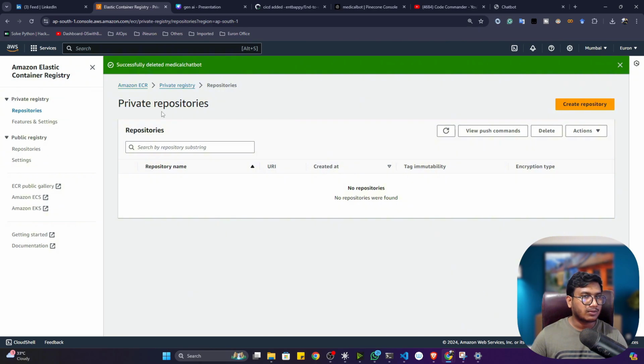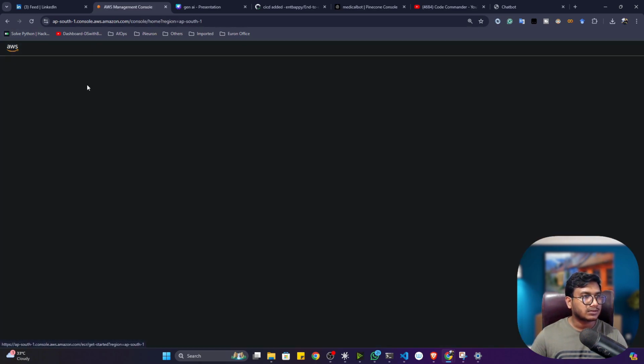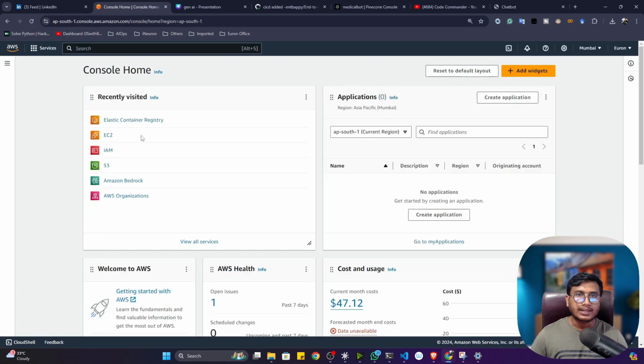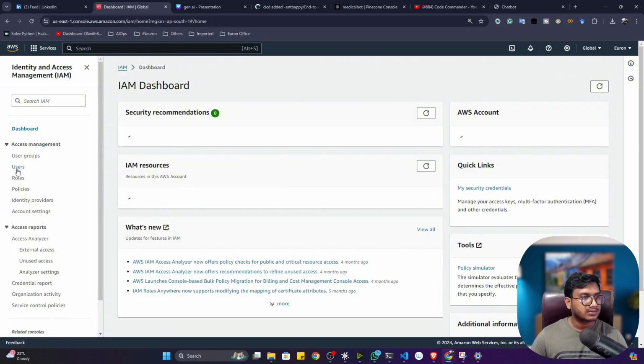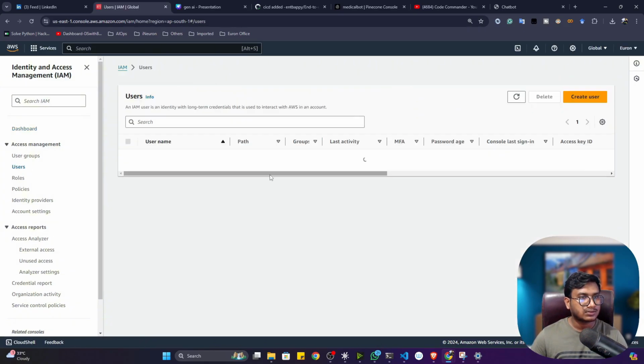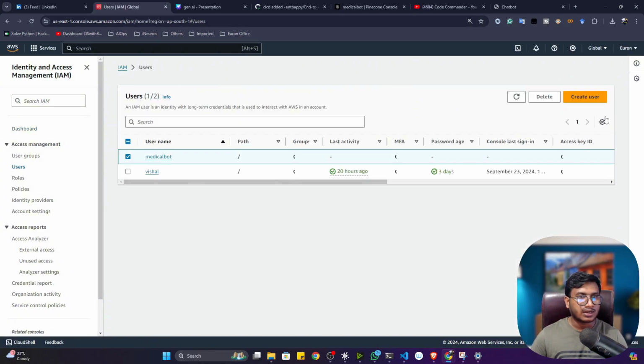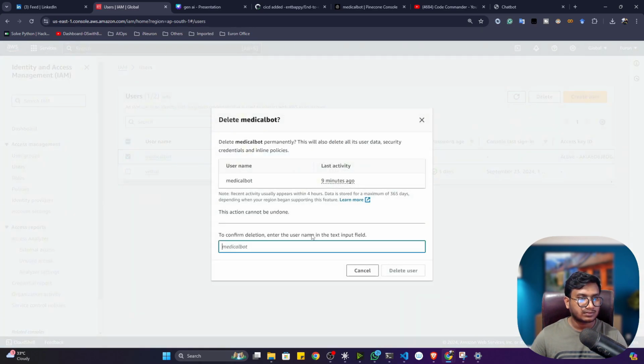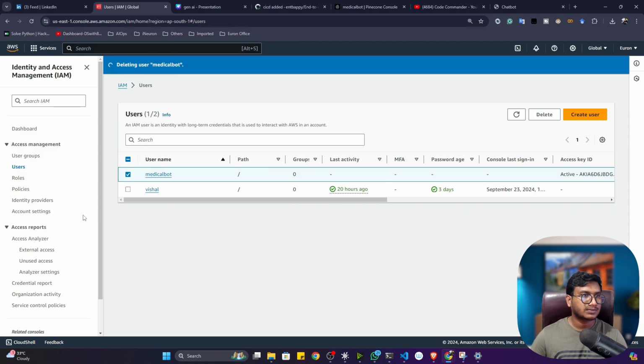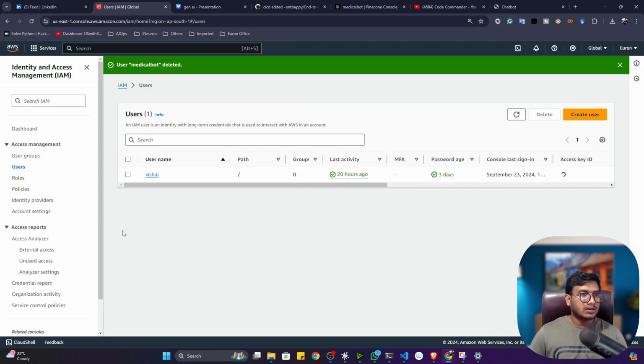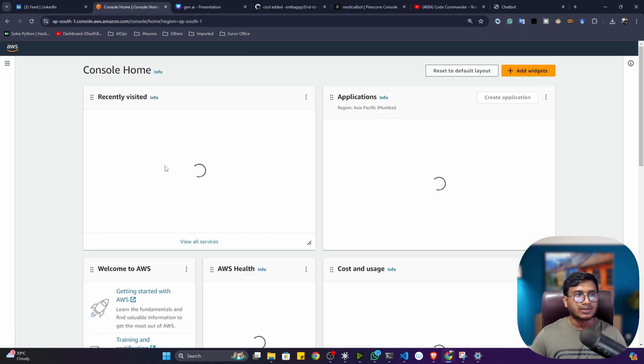Then I will also delete my IAM user, the IAM user I created. Let's select it and try to delete it. I have to write the name, medical chatbot, here, so let me copy it and delete it. See, everything is deleted. Now nothing will charge you.